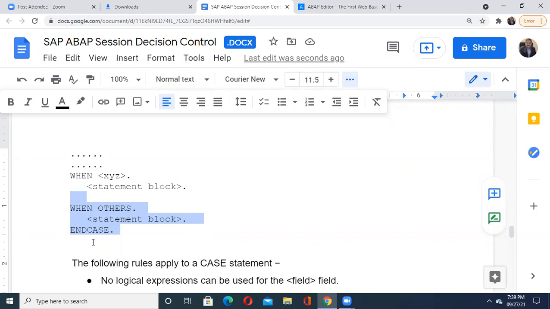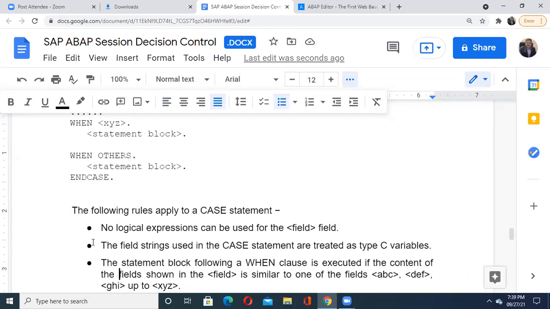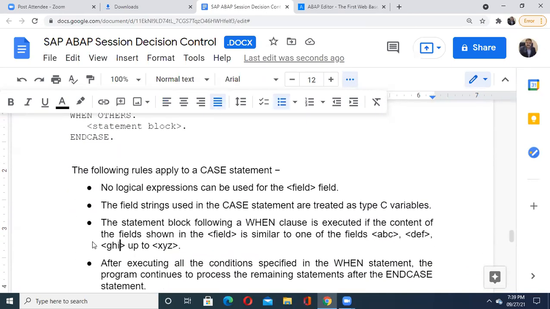You have to understand it carefully. Now there are certain rules you need to apply. No logical expression can be used for the field, meaning in that field you cannot use any logical expression. Don't use a condition, use a variable directly. The field string used in the case is treated as a type C variable. This is one change which is not available in the switch statement of C programming. In the switch statement of C, you can even use an expression like a plus b. You can take the value of a from the user, b from the user, and then their addition like 1 plus 2 can be evaluated as the value 3 there. But here it is not possible.